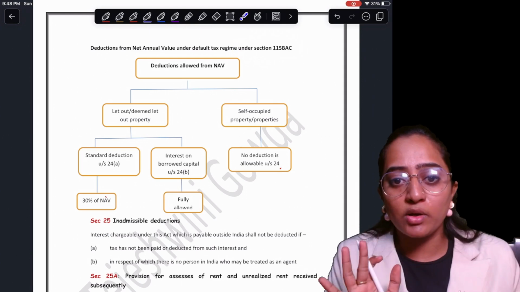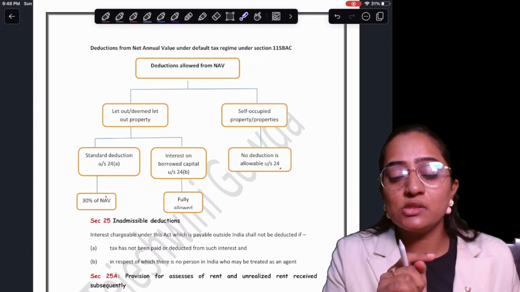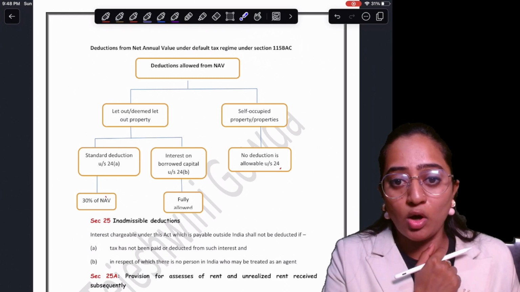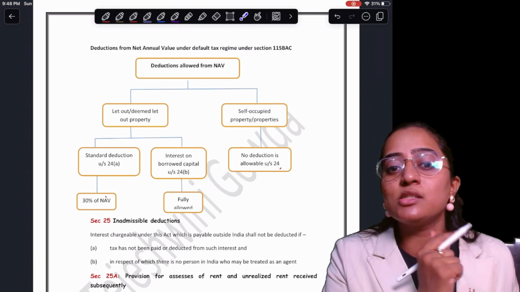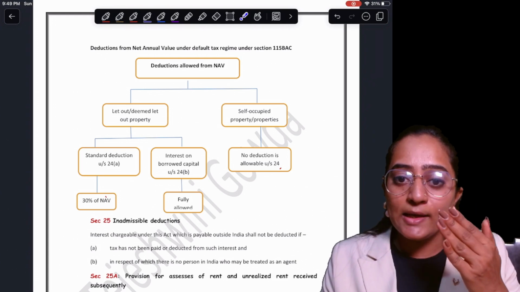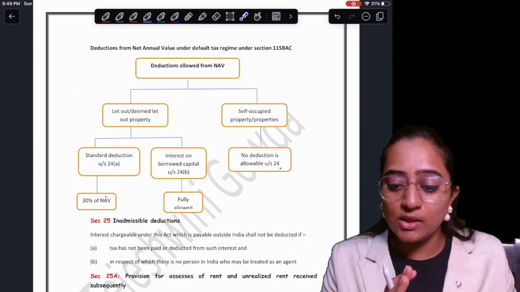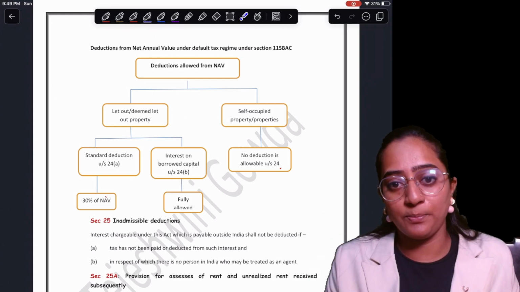Very, very important point, people. The only difference between 115 BAC and the normal provisions is going to be your self-occupied property interest part only. Your LOP and DLOP are not going to be changed. It is going to be the same. This is going to be very, very important.